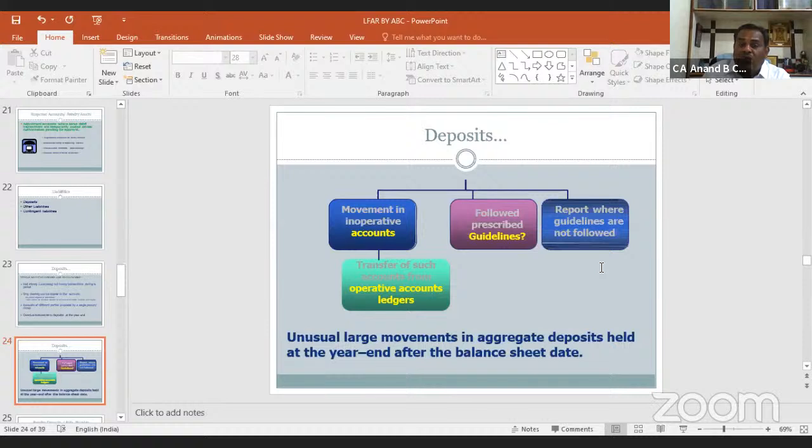Transfer of such accounts from the operative accounts ledger should be verified. If there is unusual or large movement in aggregate deposits held at the year end after the balance sheet date, in such accounts, the same should be reported by the auditor in LFAR and in the main audit report also.